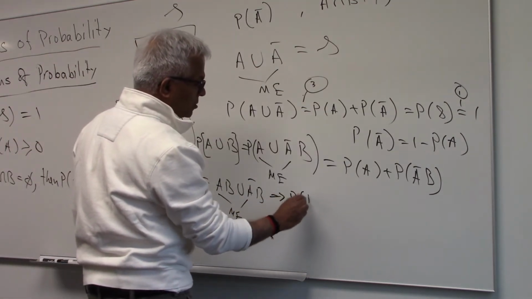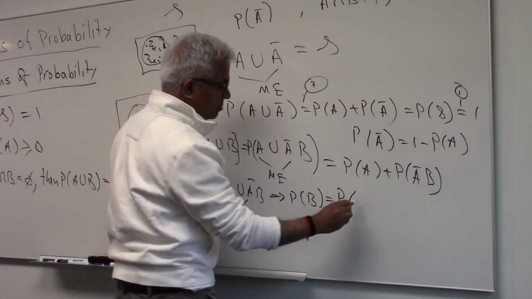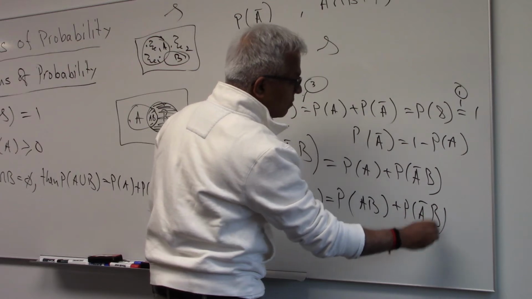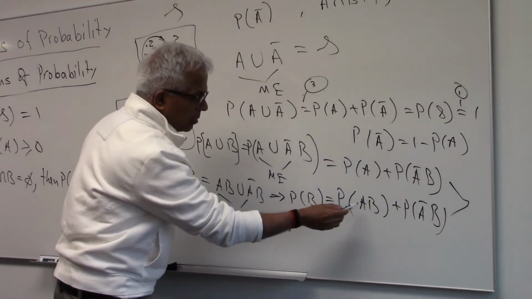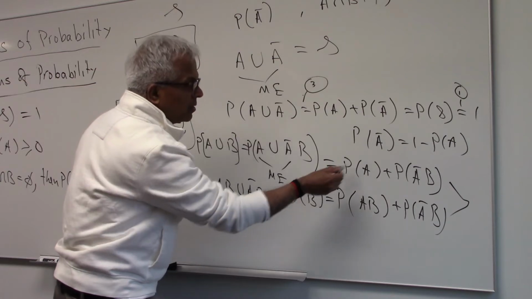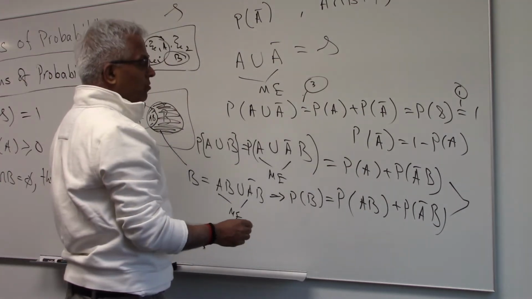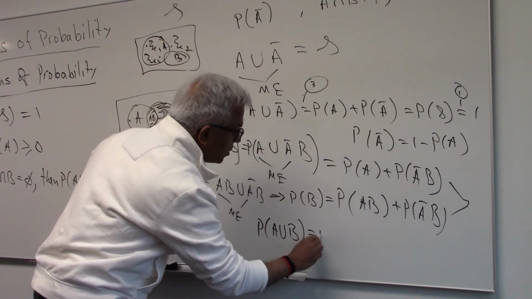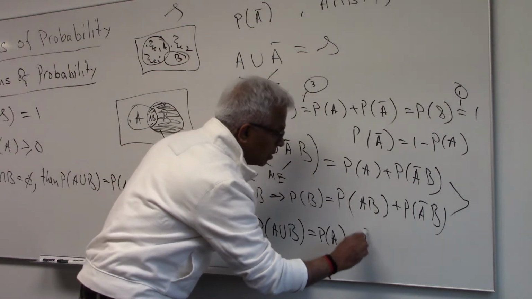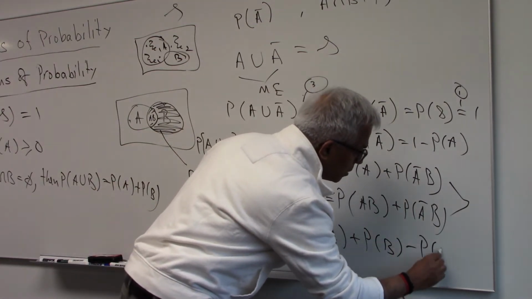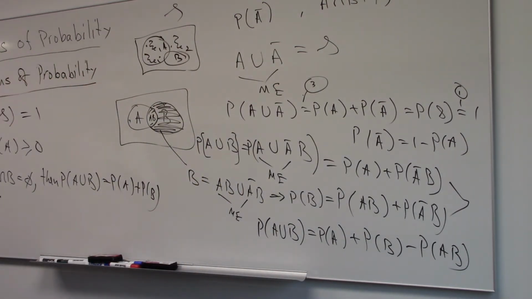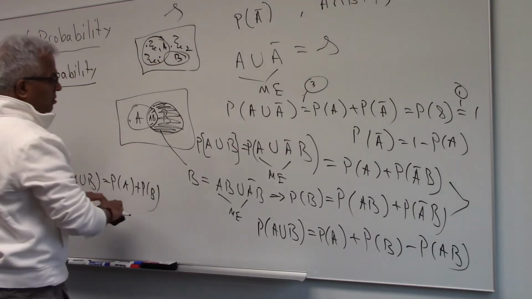So using axiom number 3, we get PB as PAB plus PA bar B. If you eliminate PA bar B, which is PB minus PAB, and substitute it here, we get P of A union B as PA plus PB minus PAB. So that's the case when A and B are not mutually exclusive.